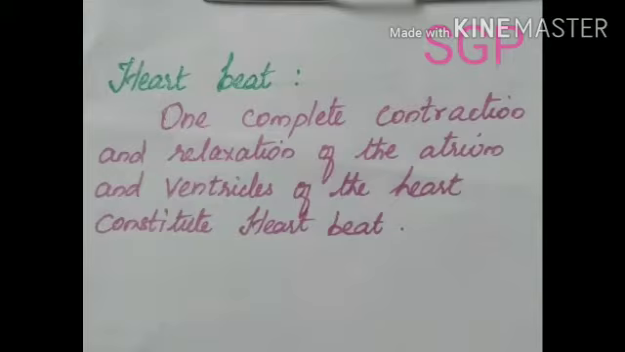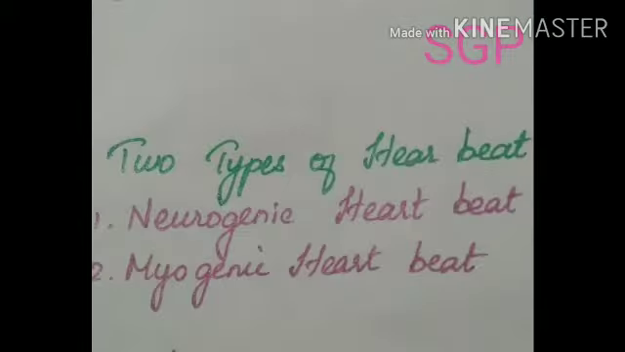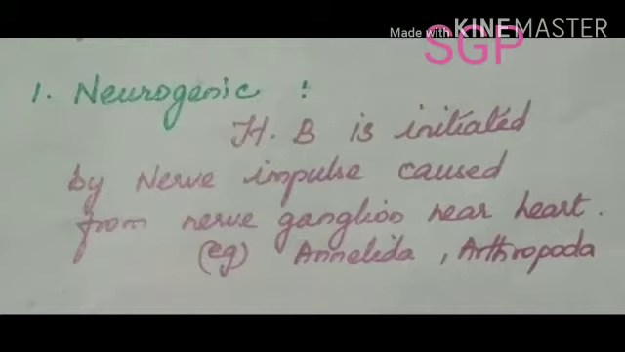The heart normally beats 72 to 75 times per minute. If you take a normal human being, for 1 minute the heart beats 72 to 75 times. Do you know, students? Heartbeat is also of two types. One is called neurogenic heartbeat and the other is called myogenic heartbeat.